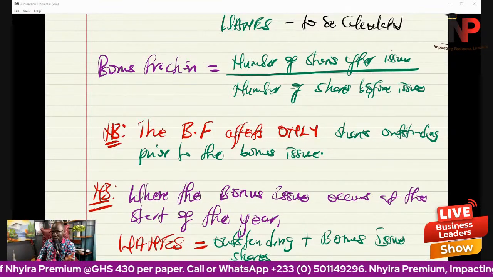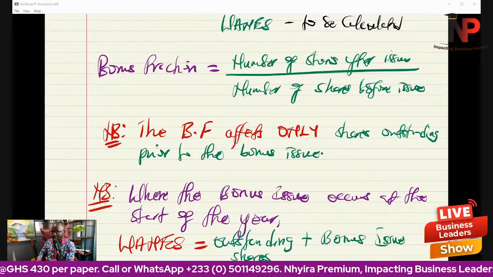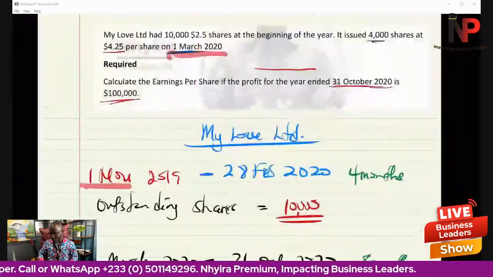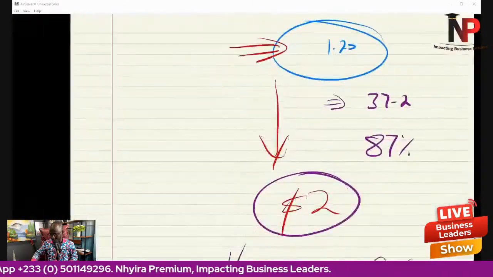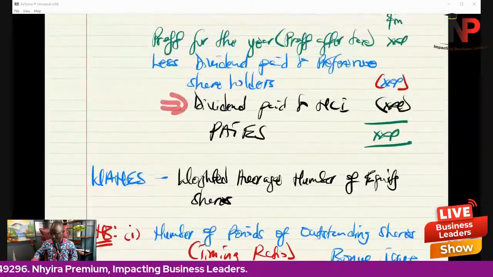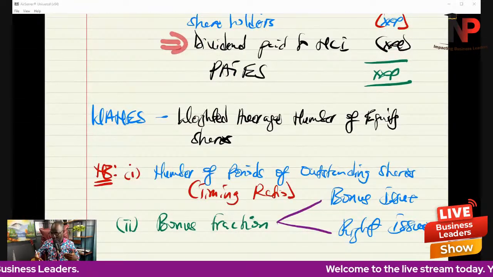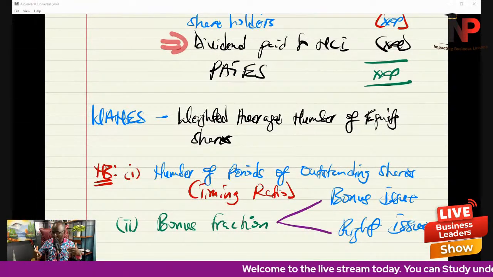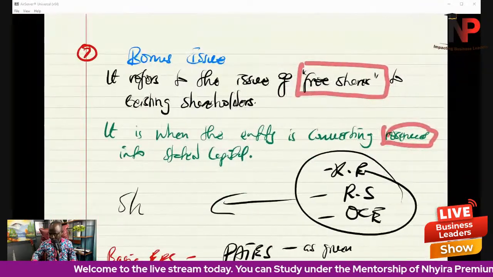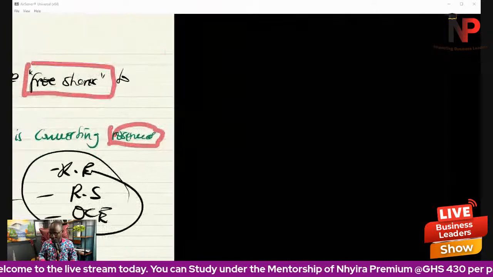But if it doesn't occur at the beginning of the year, then we have to go by the default issue that we mentioned here about weighted average number of equity shares, taking into consideration the timing ratio and taking into consideration the bonus fraction. Okay. Any questions, you put it in the chat for us or the comment section for us.